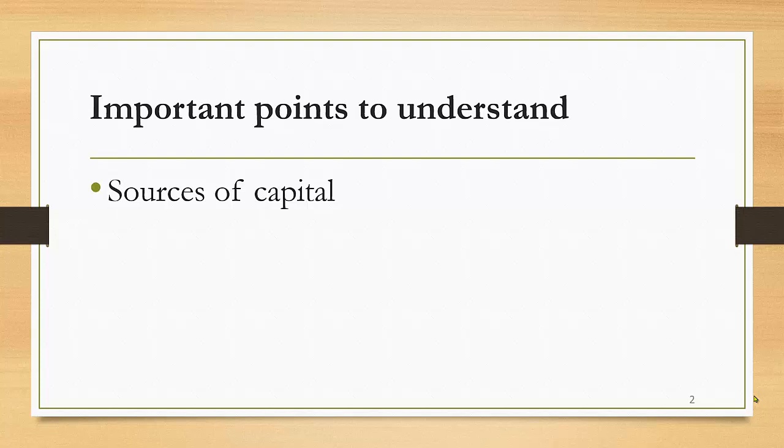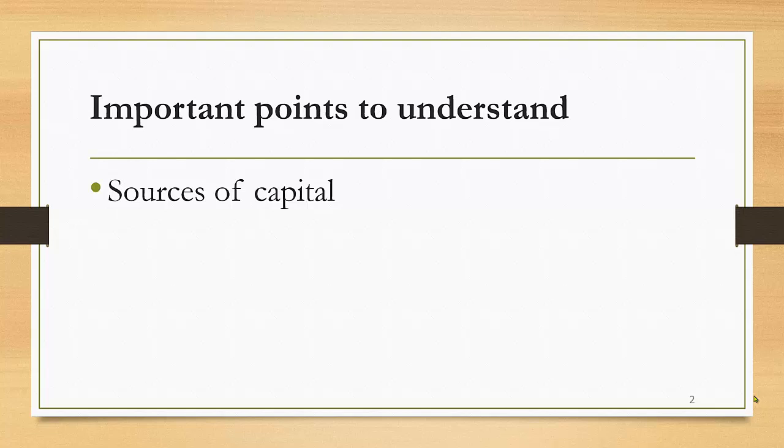When it comes to sources of capital, the two main sources are debt and equity, and within equity we have two types. The first is called preferred stock equity and the second is called common stock equity.